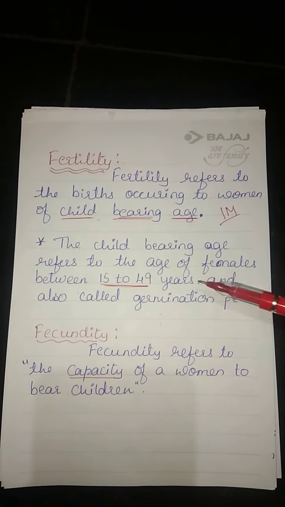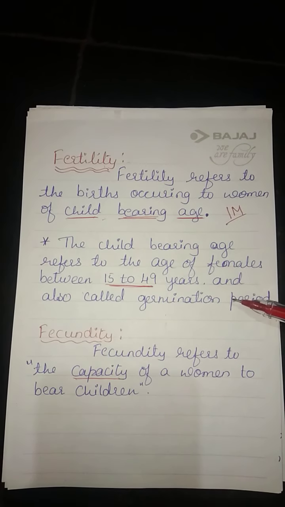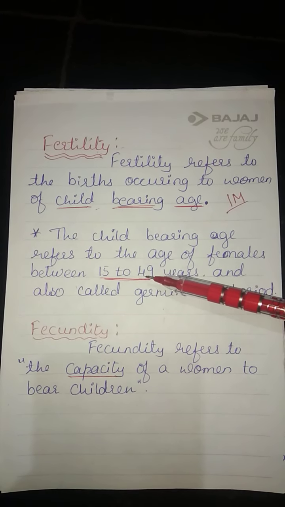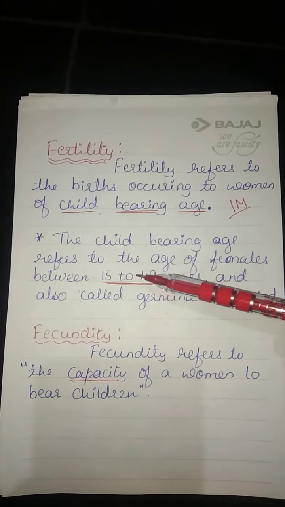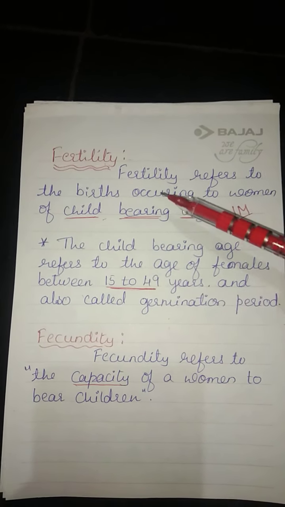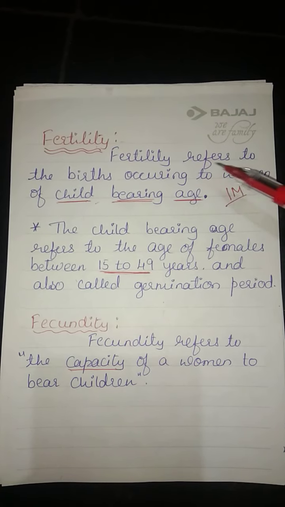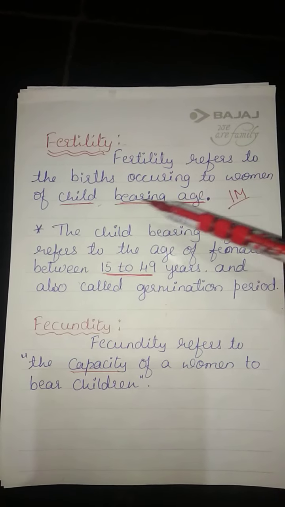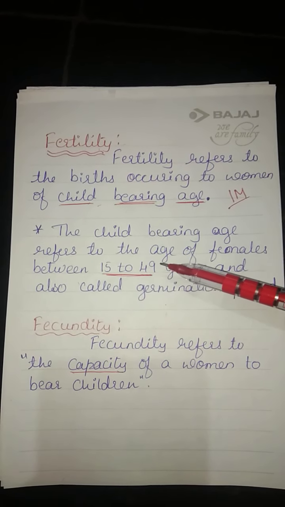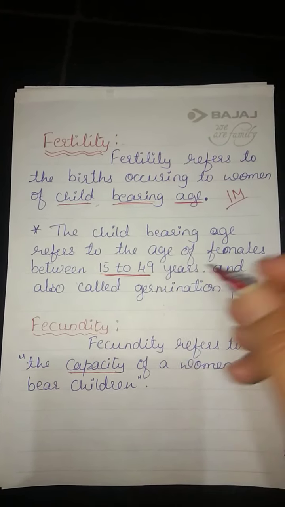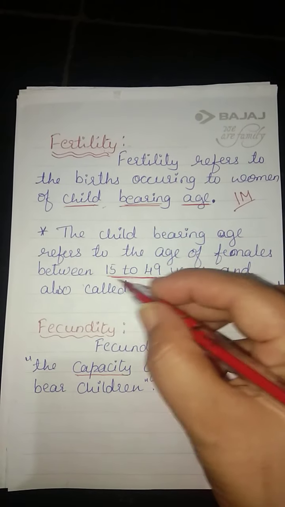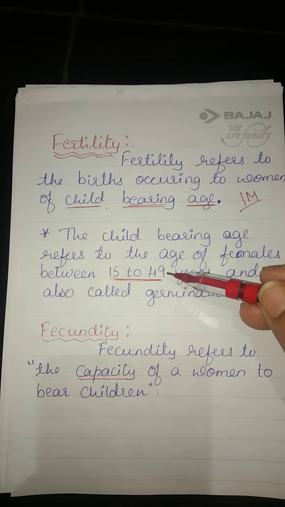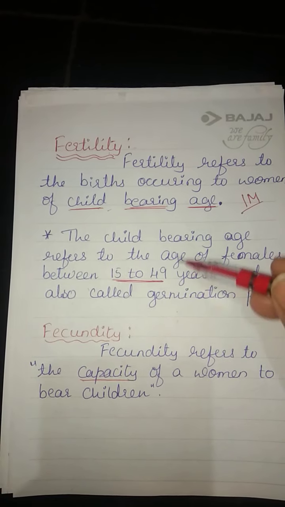Okay, this is also called as the germination period. At this age, means 15 to 49, women can bear a child. Okay, this is called the childbearing age. So fertility definition: fertility refers to the births occurring to women of childbearing age. And what is childbearing age? It is 15 to 49. Sometimes this question may ask in the examination, what is childbearing age? That is 15 to 49 you have to write. Okay, this is very important throughout this concept.